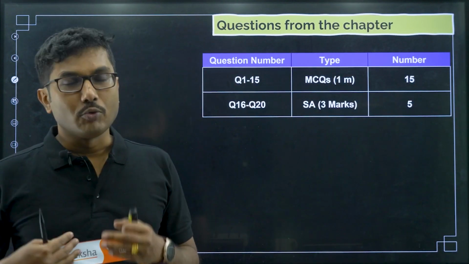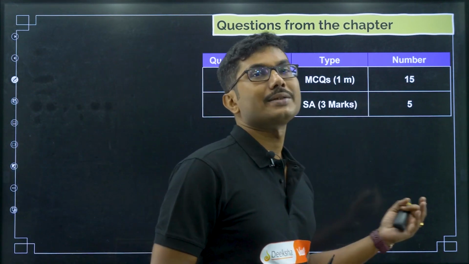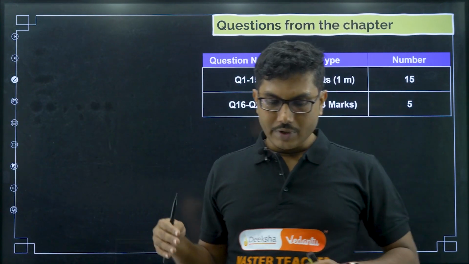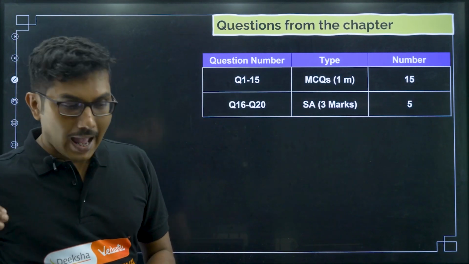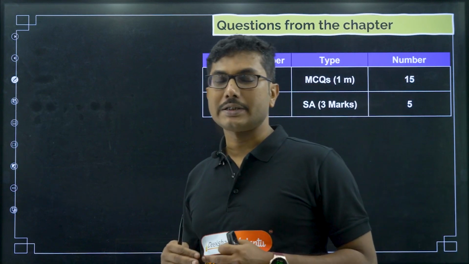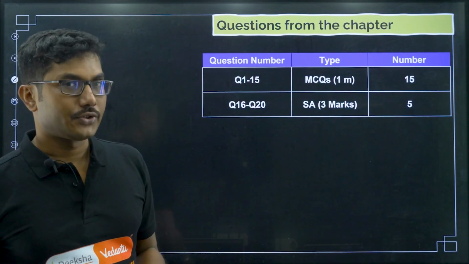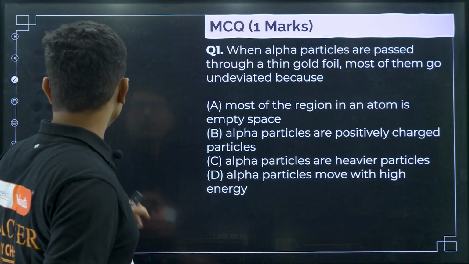Obviously most of the times a 3 mark question can be asked as a 2 mark question, and a 2 mark question can be asked as a 3 marks question. So without any differentiation between them, I will be solving all of them as 3 mark questions, and I will also tell you what to do in case the question was asked as a 2 mark question. Okay, clear? So let's start with the MCQ first.